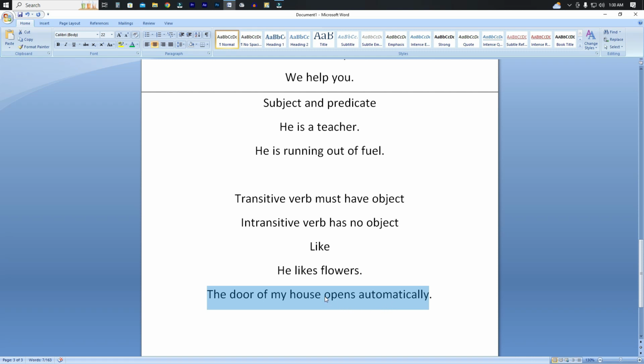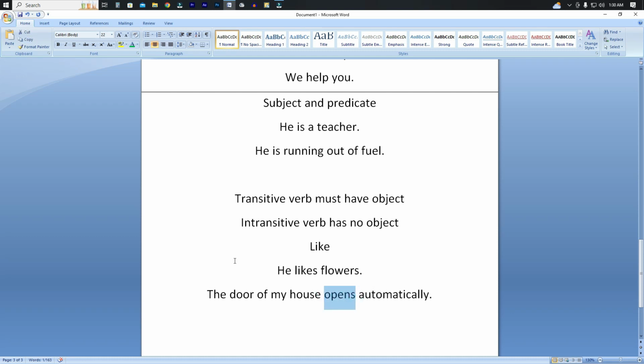The question is, the verb is "opens," and what kind of verb is this? Is it transitive or intransitive? Let me find it out for you. A transitive verb must take an object, and an intransitive verb must not take any object.